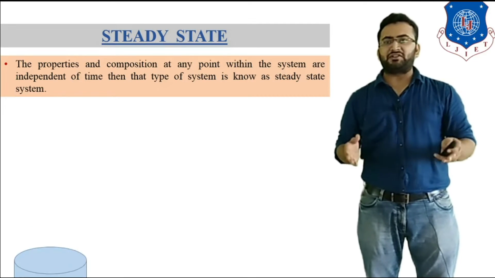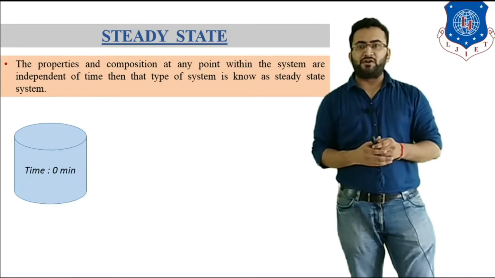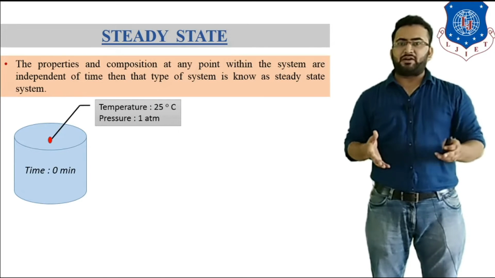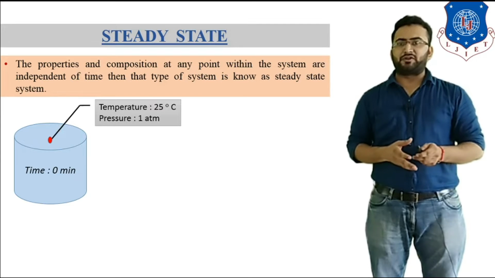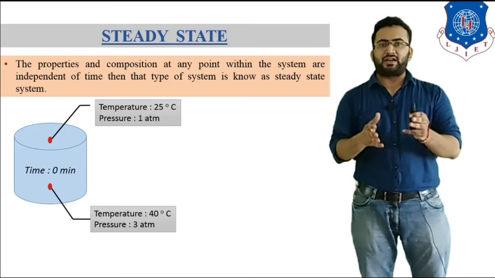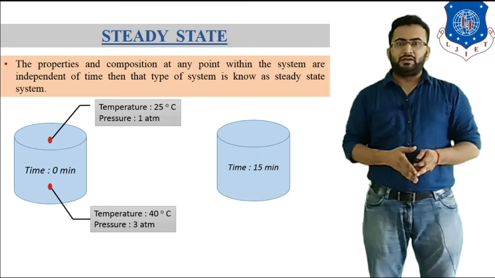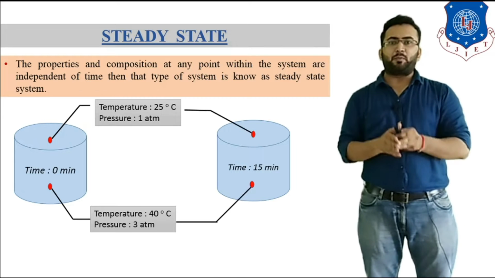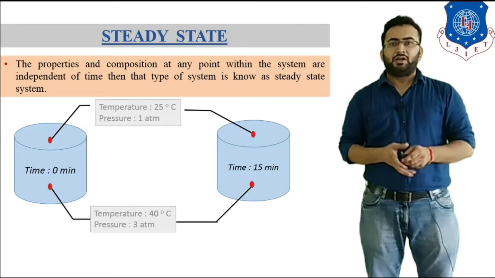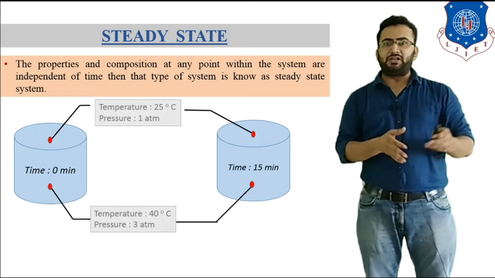To understand this, let's consider this system at time t is equal to 0 minute. Now we measure property at this point and get temperature 25 degrees Celsius and pressure 1 atmosphere, and we measure property at this point and get temperature 40 degrees Celsius and pressure 3 atmosphere. If we measure property after 15 minutes of the same system and get the same property at the same location, then we can say that this system is in steady state. In steady state, point to point property may change, but it does not change with change in time.